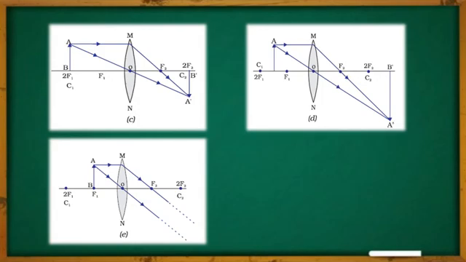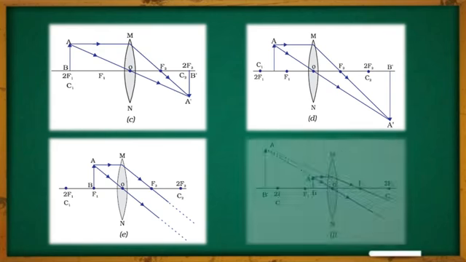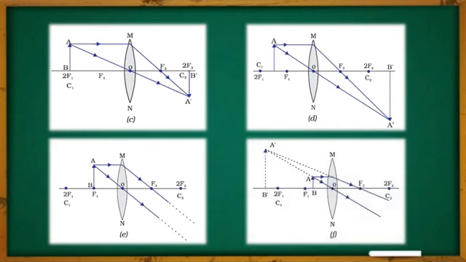Now let us know about the last case of image formation in case of a convex lens. Here, whenever the object is placed between F1 and O, means between the optical center and focus F1, then where will the image be created? Now as you can see, the ray of light which is moving parallel to the principal axis, after refraction, is passing through F2. Another one which is passing through the optical center